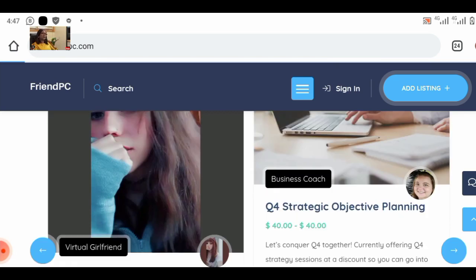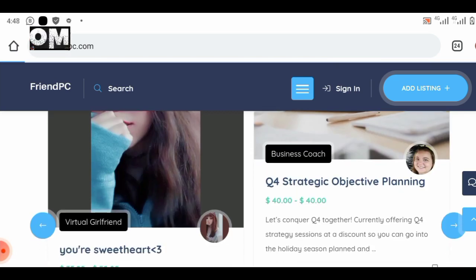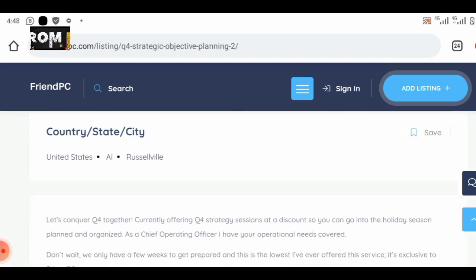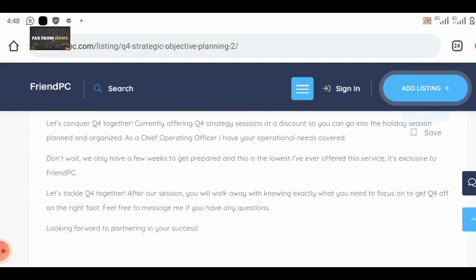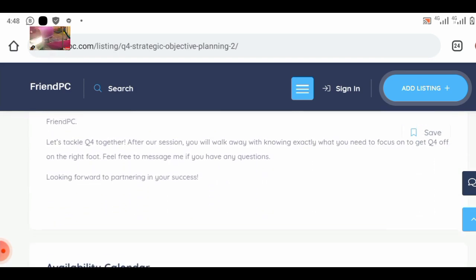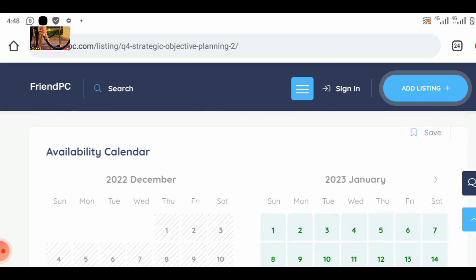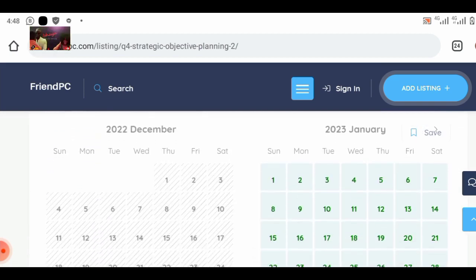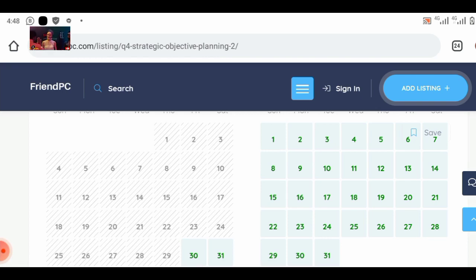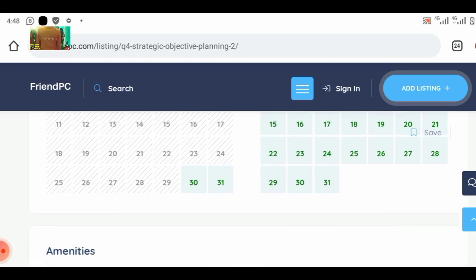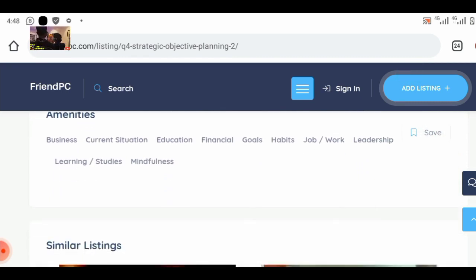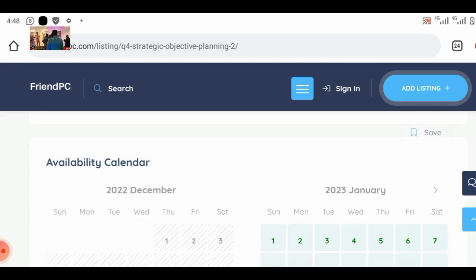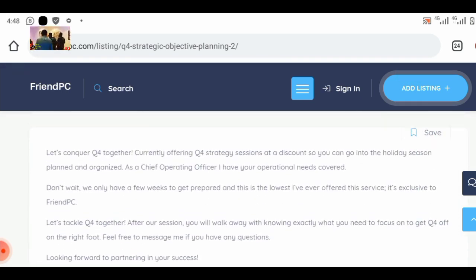So you'll be paid $40. Let's assume that you are this person. So she lives in United States, and we are going to add ourselves onto it as well. I'll teach you how to do that. You even put a calendar on when you're available, so you can do this anytime you feel like. Just put your calendar, and a person would pick a day that you're going to meet. This is well organized, and I believe that everybody can do this.